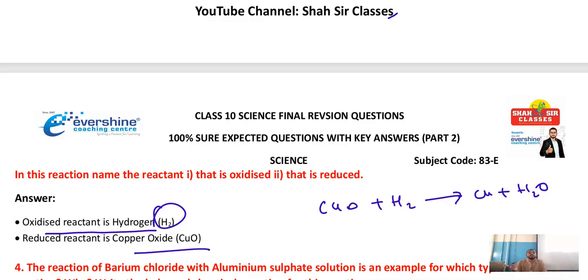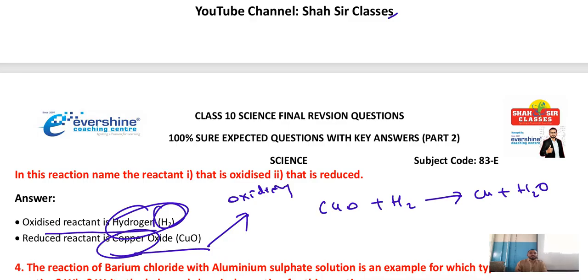If they ask you oxidizing agent, you should write opposite to that. Which is oxidizing agent? Copper oxide is oxidizing agent. Oxidizing agent का मतलब oxidizing होने के लिए कौन help कर रहा है? Copper oxide. Copper जाको copper oxide बन रहा. Who is becoming copper oxide? Copper only. So oxidizing agent is copper oxide. Reducing agent is hydrogen.